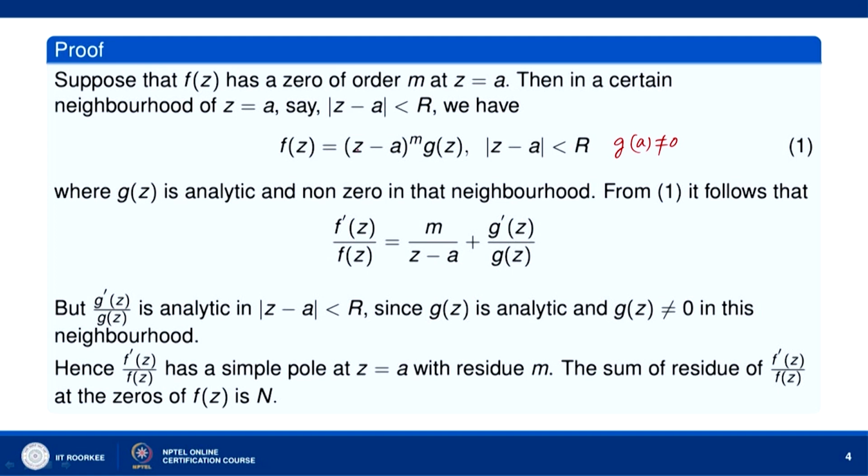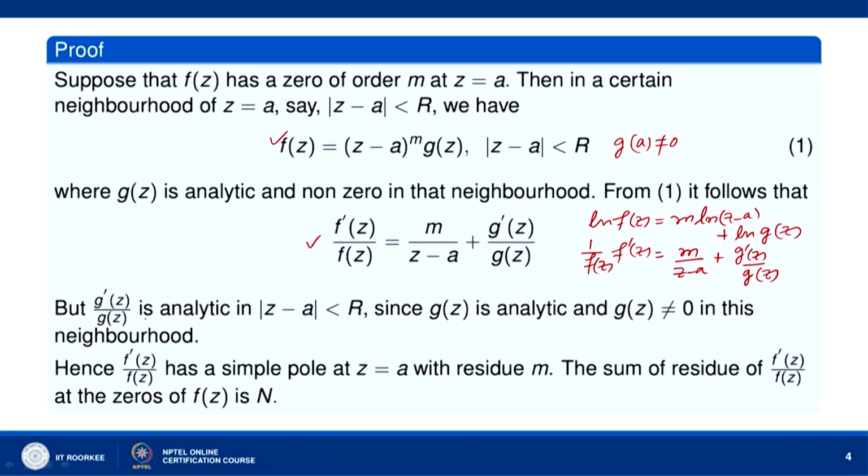Now, from here it follows that if you take ln on both sides, this equation gives you ln f z equal to m times ln of z minus a plus ln g z. Now, differentiating with respect to z, what do we get? 1 over f z into f prime z equal to m over z minus a plus g prime z over g z. That is, we get this equation.